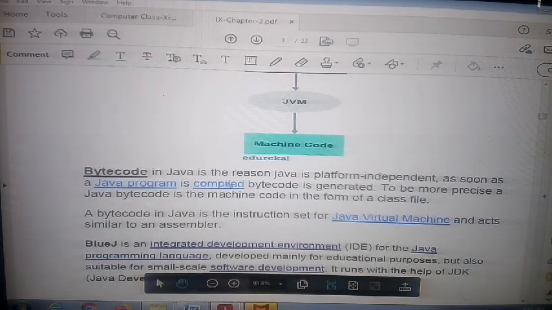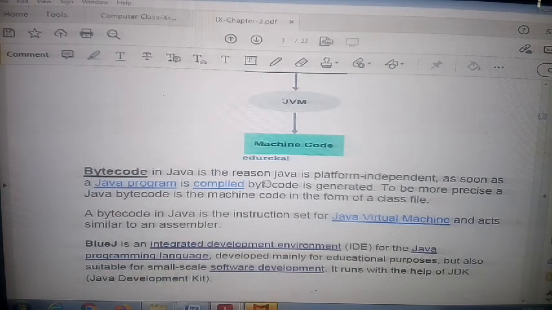Why is Java platform independent? As soon as the Java program is compiled, bytecode is generated. After compiling, the bytecode is generated.